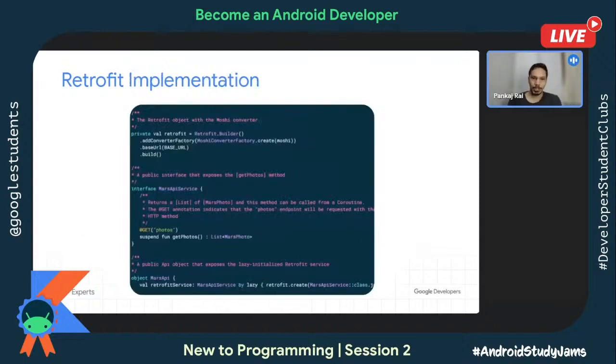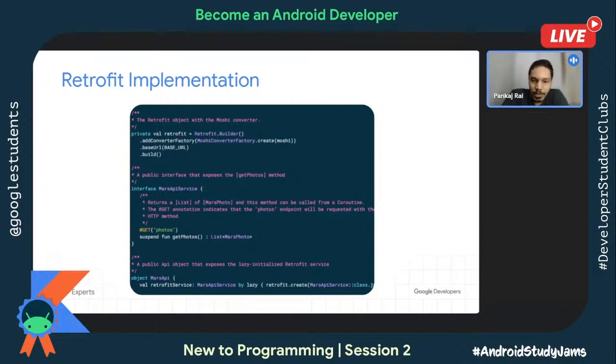Now let's see about the implementation. So Retrofit is an HTTP client, as I said. Before you could use the Retrofit object for performing the network operation, like the post or the get, you need to have an implementation of it done with some sort of parameters. So you call Retrofit.Builder, and then you add the converter factory. This converter factory is, as I showed before, your JSON, Moshi, and so many others. Whatever converter you're adding, just add an appropriate converter factory here, .create. That's it. And then the base URL.